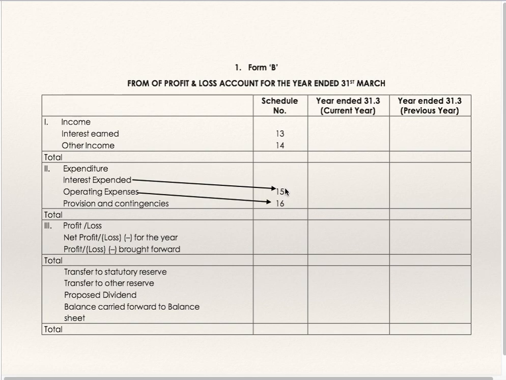Schedule number 15 interest expended, that is interest paid. Schedule number 16 operating expenses. Then provisions and contingencies. Take the total of expenditure. Total income minus total expenditure will be profit or loss for the year. Add carry forward profit. You will get total of 3. Total of 3 should be same as total of 4. From total of 4, deduct transfer to statutory reserve, transfer to other reserve, proposed dividend, and the balancing figure will be carried forward to the balance sheet.